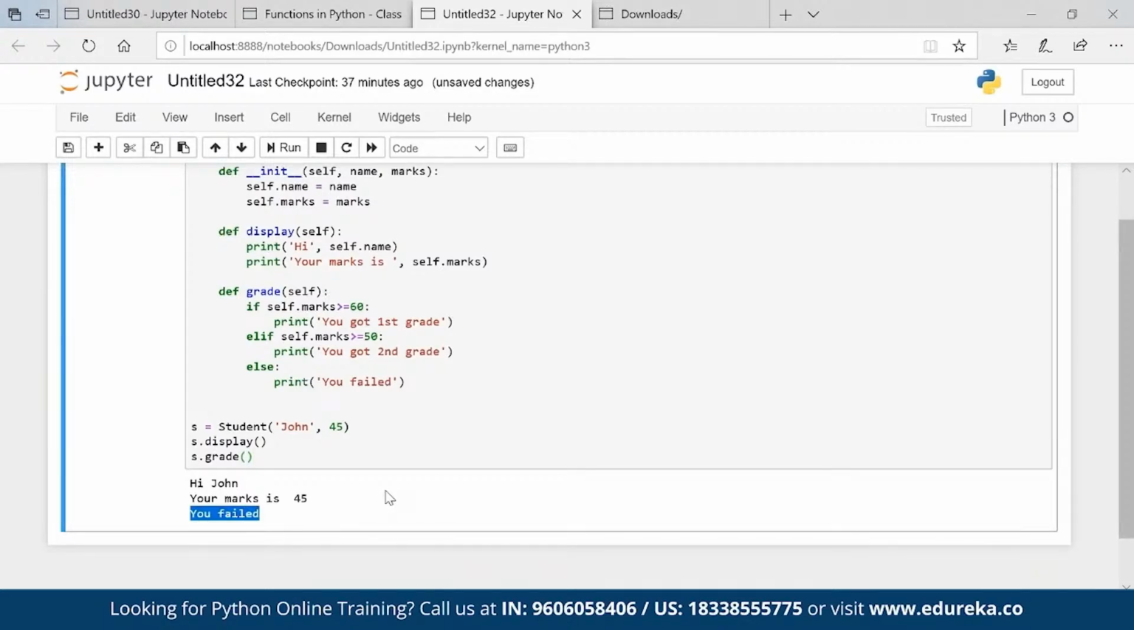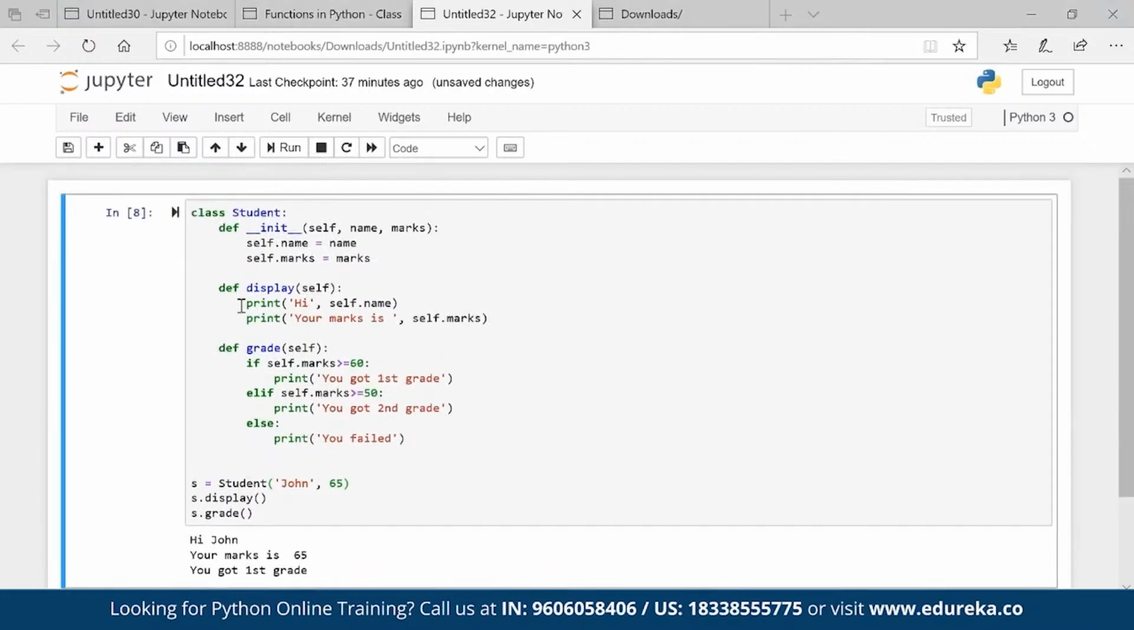You failed. Okay, if I go ahead and make it 65, it will say you get first grade. So you can very well play around with the condition and you will get the output. Okay, so that is an idea about a class and a method inside a class. This is nothing but... init is a constructor, display is a method inside the class.